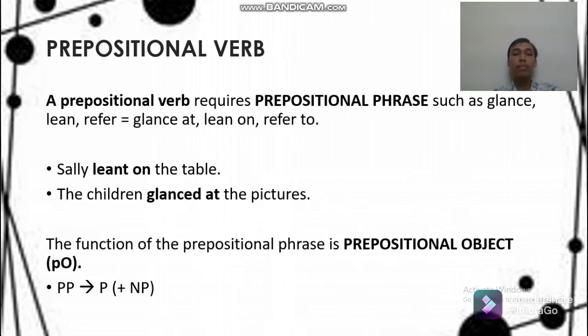And the second example, the children glance at the pictures. Now we can see the prepositional verb, that is, glance at. And the function of the prepositional phrase is prepositional object. The prepositional phrase is from preposition and noun phrase.